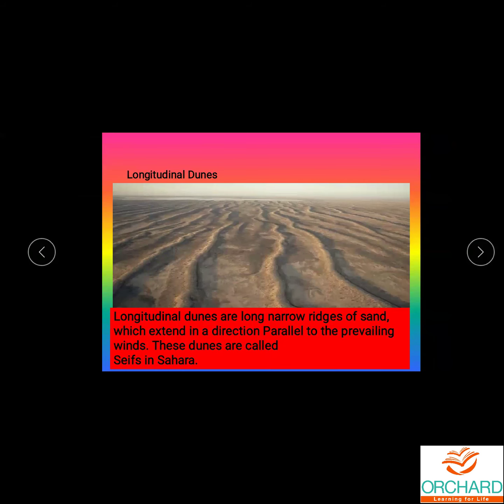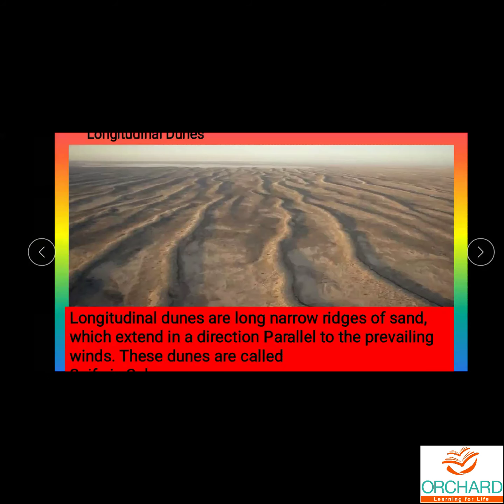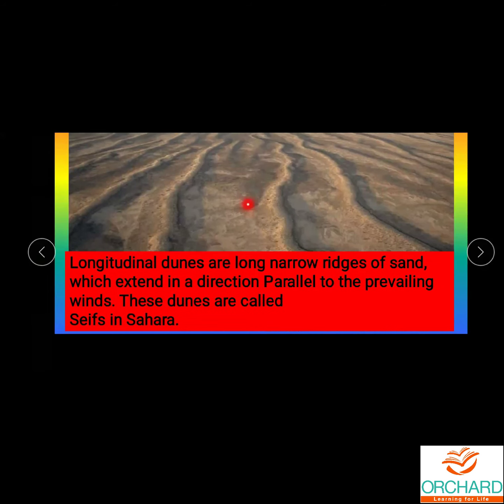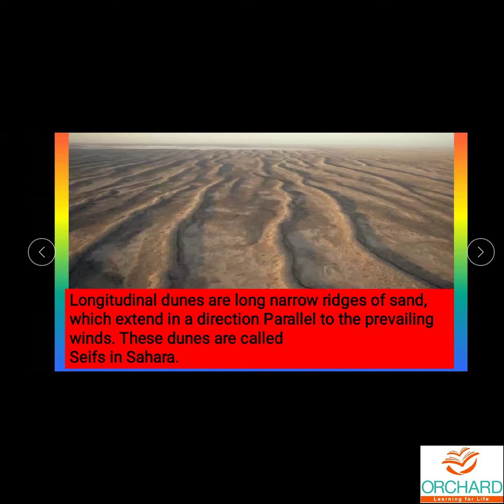Next one, longitudinal dunes. Longitudinal dunes are long, narrow ridges of sand, which extend in a direction parallel to the prevailing winds. You can see them like parallel lines drawn. These dunes we can see in the Sahara. These dunes are called longitudinal dunes.